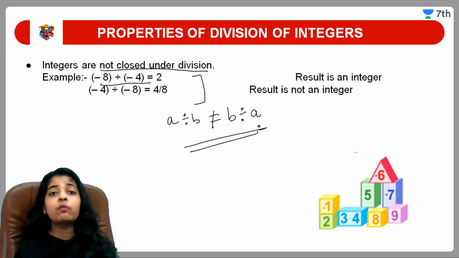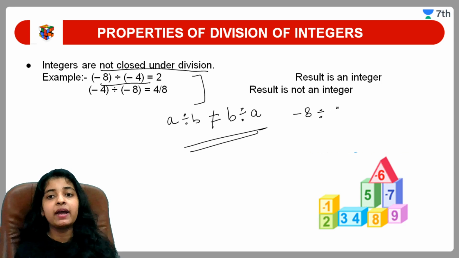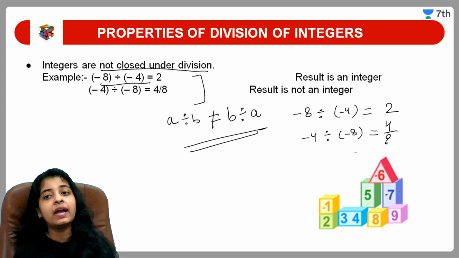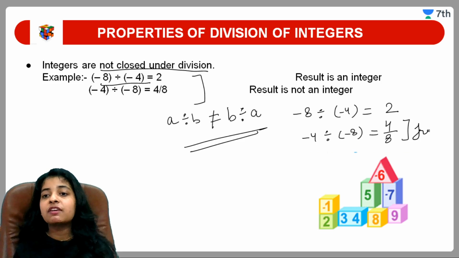This is a property which integers do not follow. Here is an example. Here we have divided minus 8 divided by minus 4. We get 2, and when I divide minus 4 divided by minus 8, I will get 4 by 8, and 4 by 8 is a fraction which is not an integer.